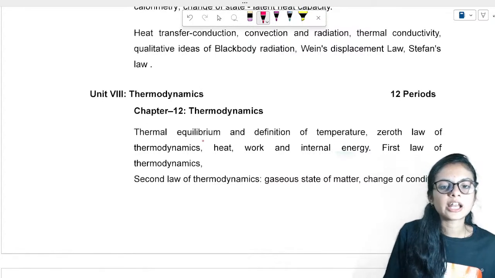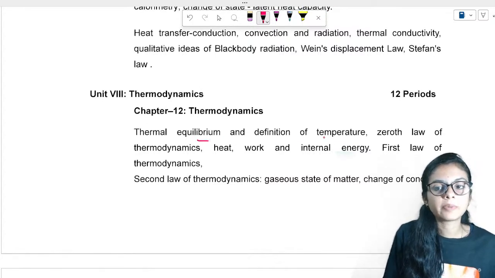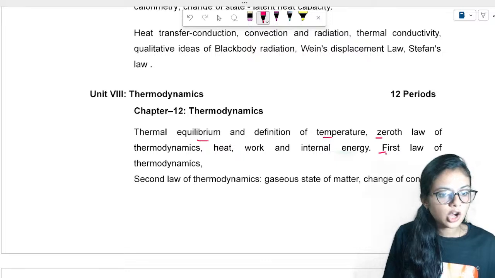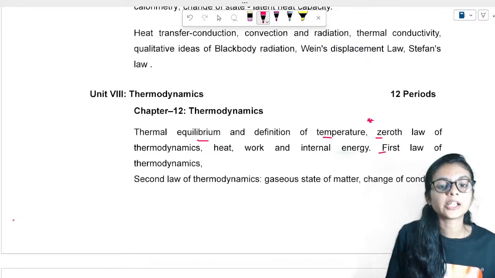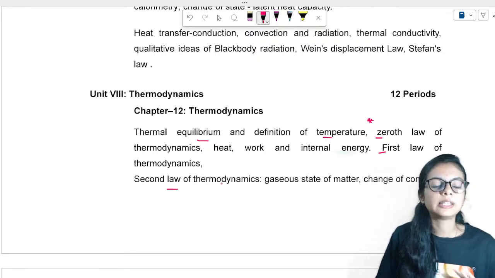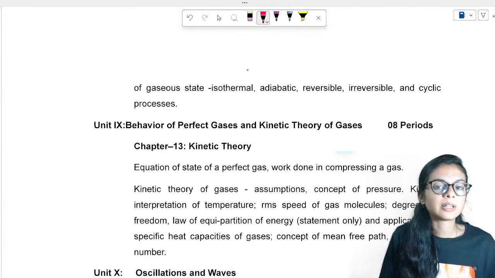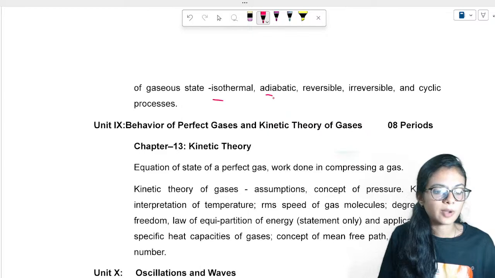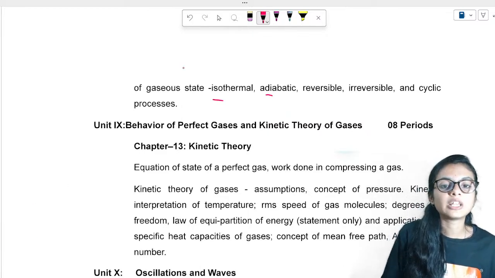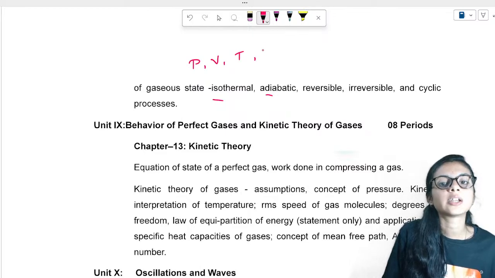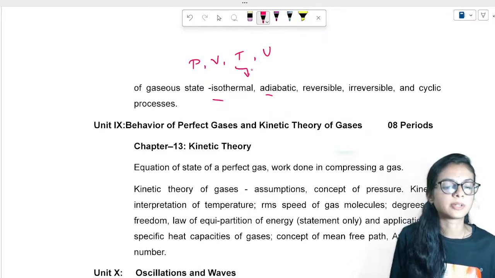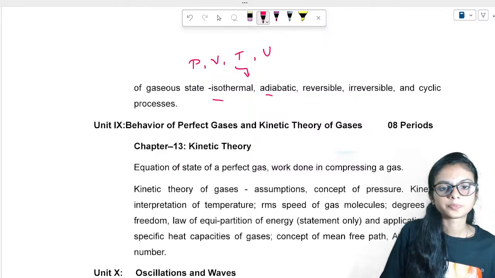Then in thermodynamics, we will understand the temperature, zeroth law, first law of thermodynamics, which are important, right? Second law, these all are about temperature. Isothermal expansion, adiabatic expansion, nothing but we'll be studying here about pressure, volume, temperature, internal energy, these concepts, right?